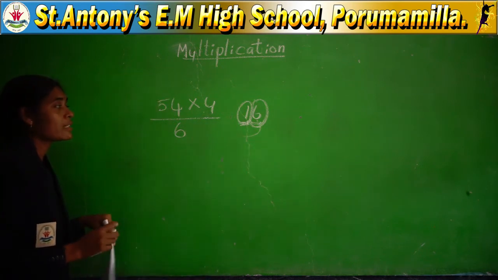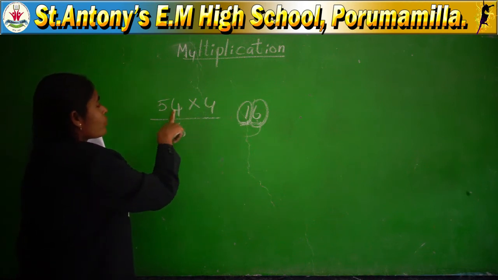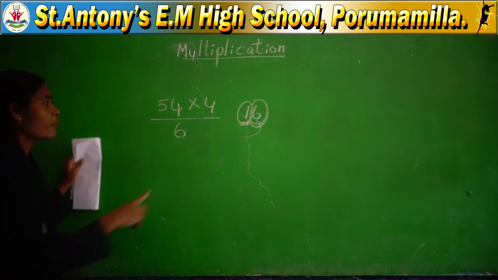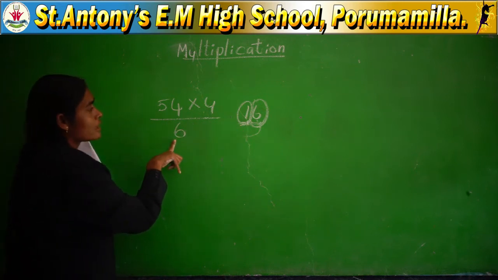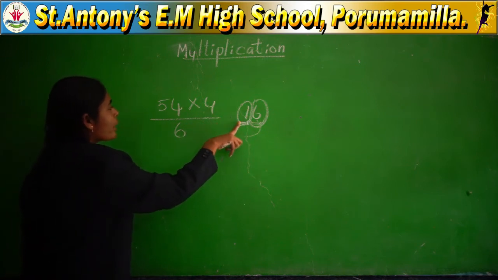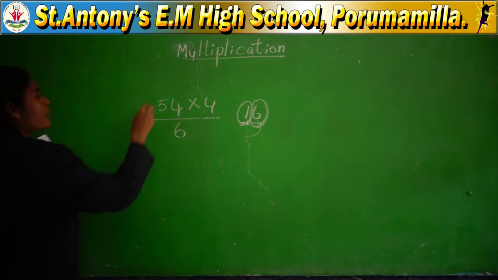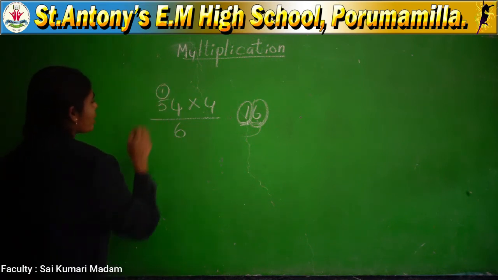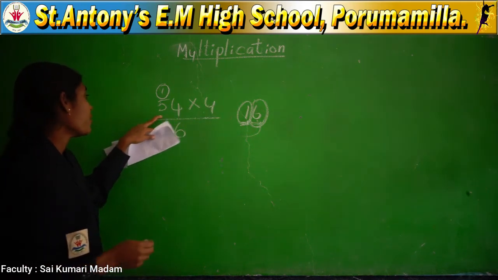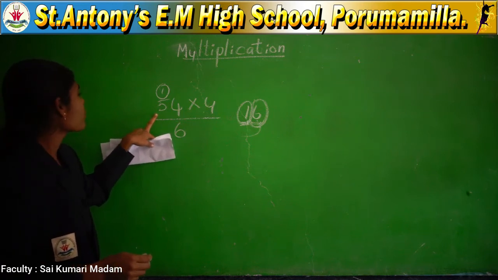Already you know how you are doing additions. You got 16, 4 4s are 16. With ones place you got the product as 16. So you have already written the first digit, the ones place digit, in the answer line. The remaining one you have to keep as a carry at the extreme next number. The ones place is completed. Now the tens place digit should be the 5.